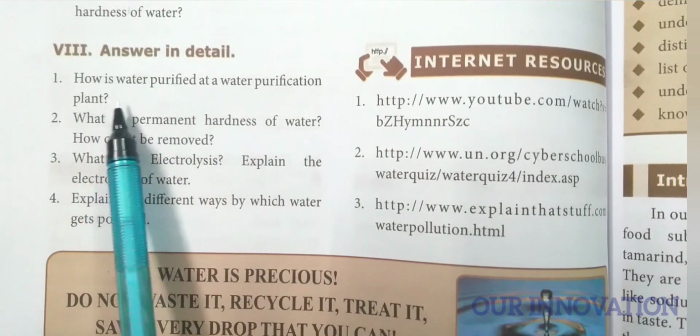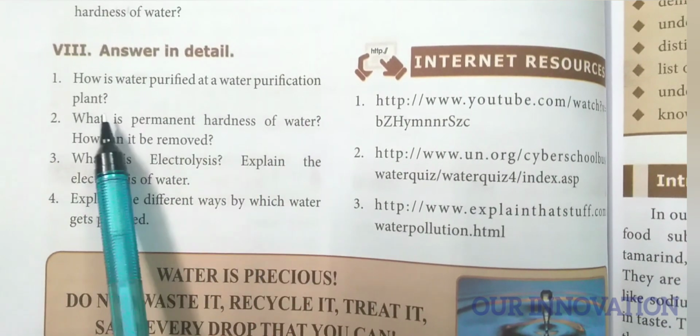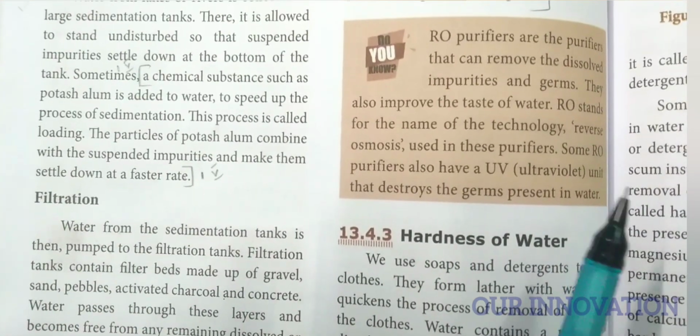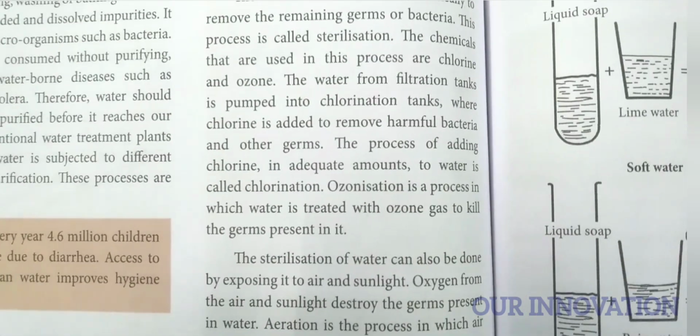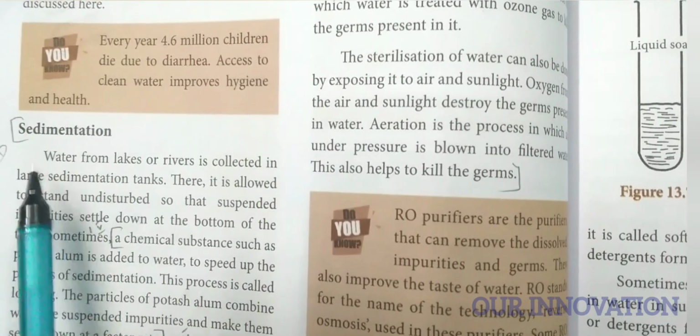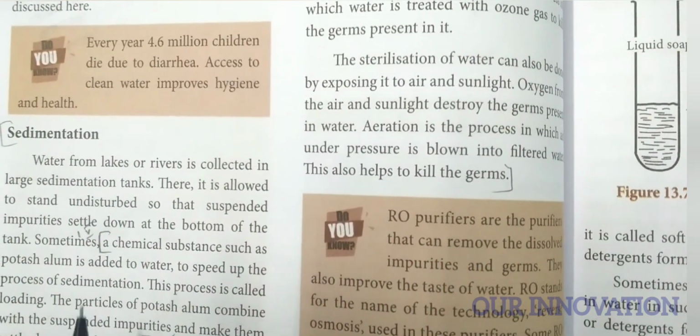Okay. Roman letter 8, answer in detail. How is water purified at water purification plant? The purification steps are sedimentation, filtration and sterilization. Okay, so the points in the paragraph, you have to write fully. You have to mark till end of this. This is the first detail. Mark it from here and till end of this. You can even write the important points.